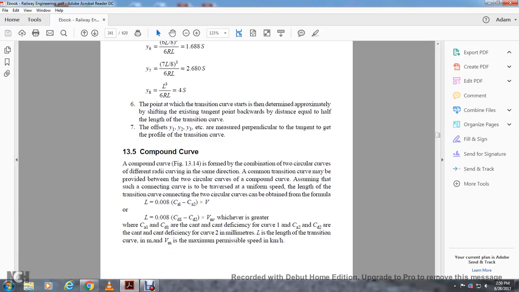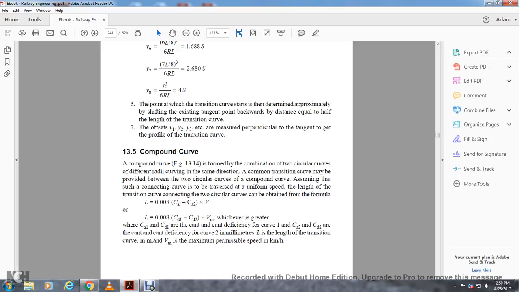13.5 Compound curve. A compound curve is formed with a combination of two circular curves of different radii curving in the same direction. A common transition curve may be provided between the two circular curves. For the connection of the compound curve, the transition curve length is determined so that the change is at a uniform rate. In addition, the two circular curves can be obtained with the following: length equals 8 thousandths of the cant